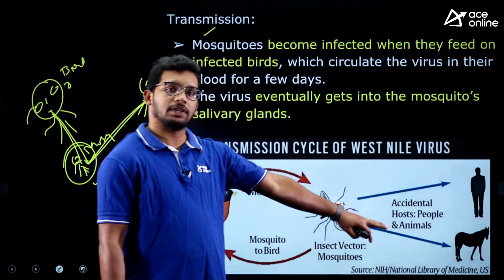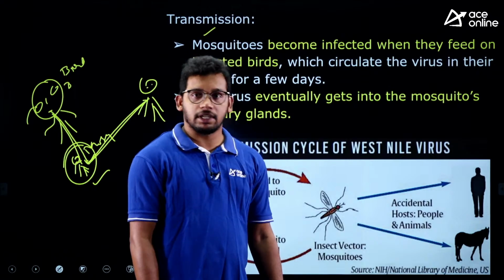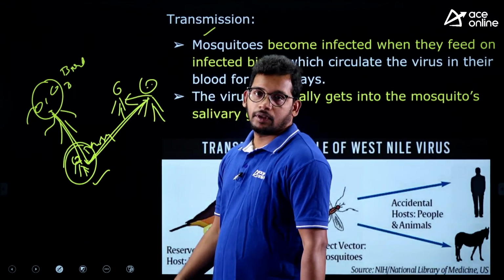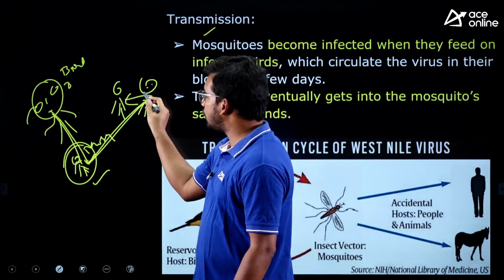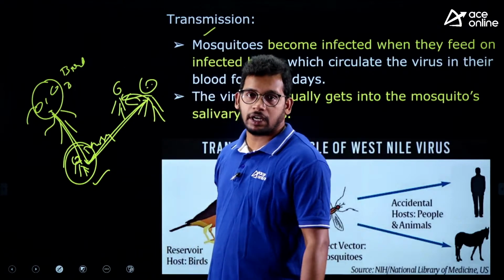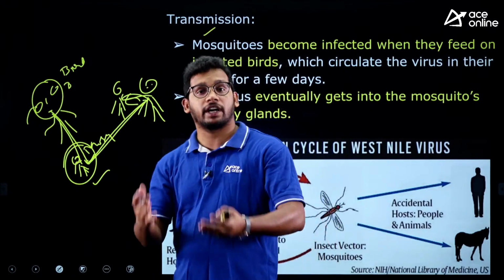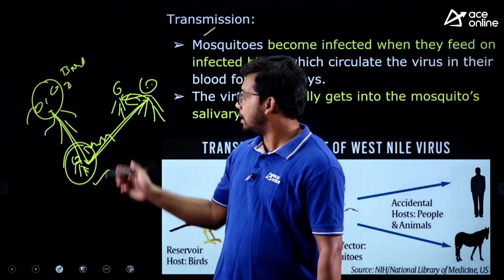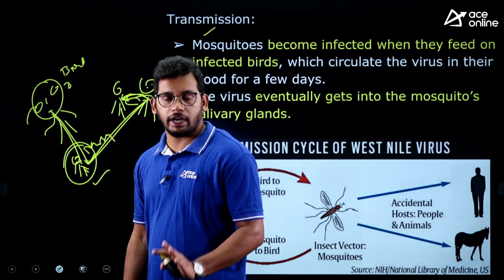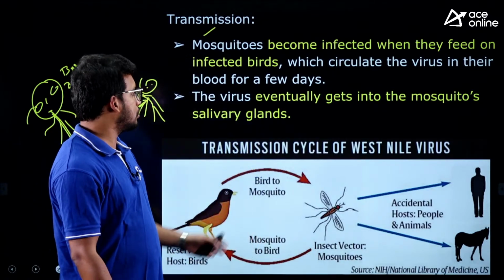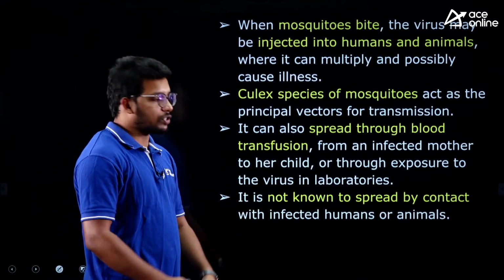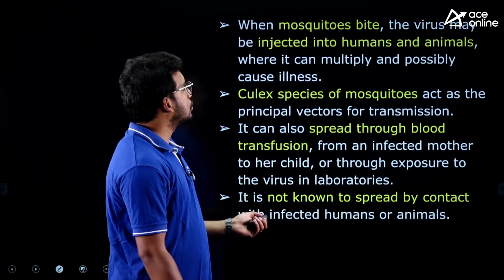It can cause disease in humans as well as animals, but human to human transmission is not found. Yes, there is a possibility if there is a blood transfusion. If the infected blood is transfused to another person, there is a possibility. But direct contact, like how COVID has spread, there is no such possibility, unless there is a blood transfusion. So this is the process by which this disease spreads.